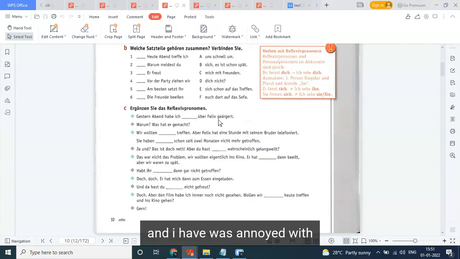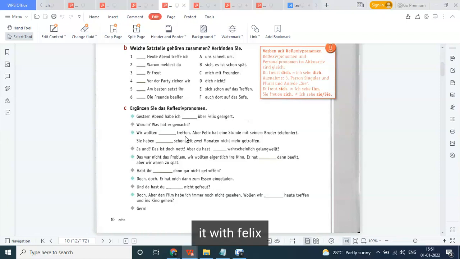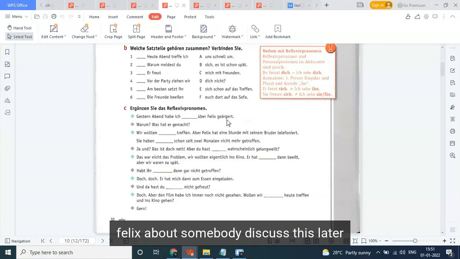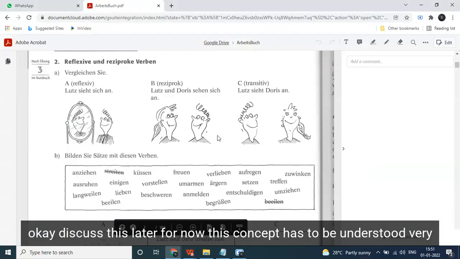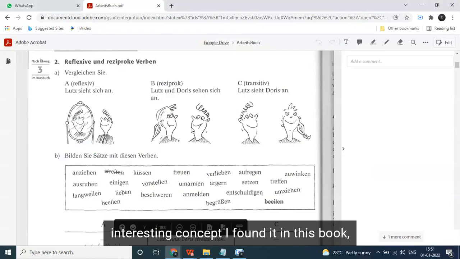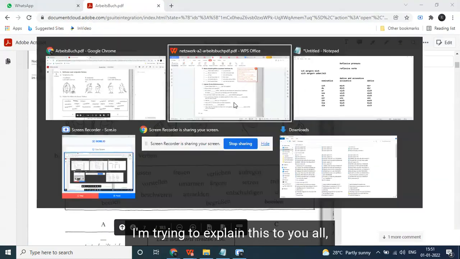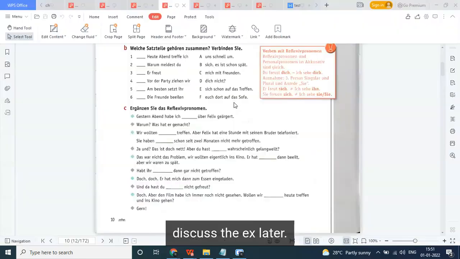Gestern Abend habe ich mich über Felix geärgert. I was annoyed with Felix. About somebody, geärgert. We discuss this later. For now, this concept has to be understood. Very interesting concept. I found it in this book. I'm trying to explain this to you all. We'll discuss the examples later.